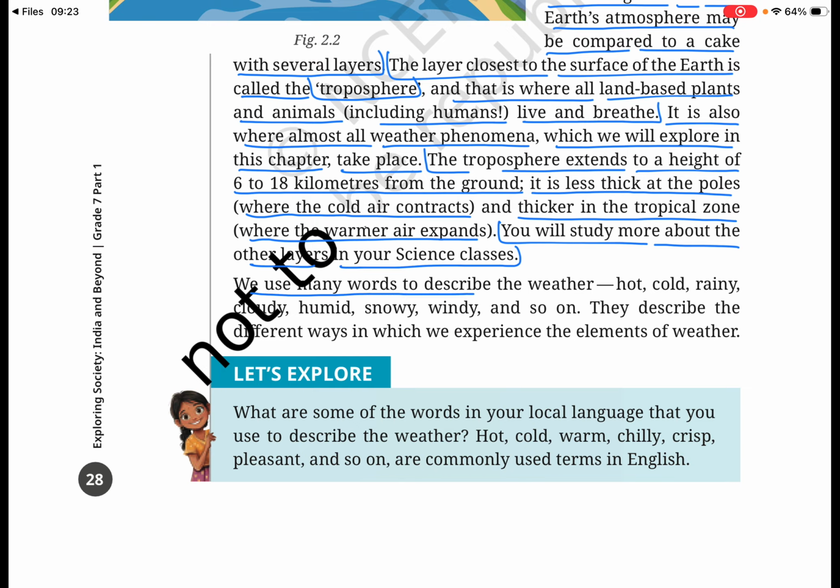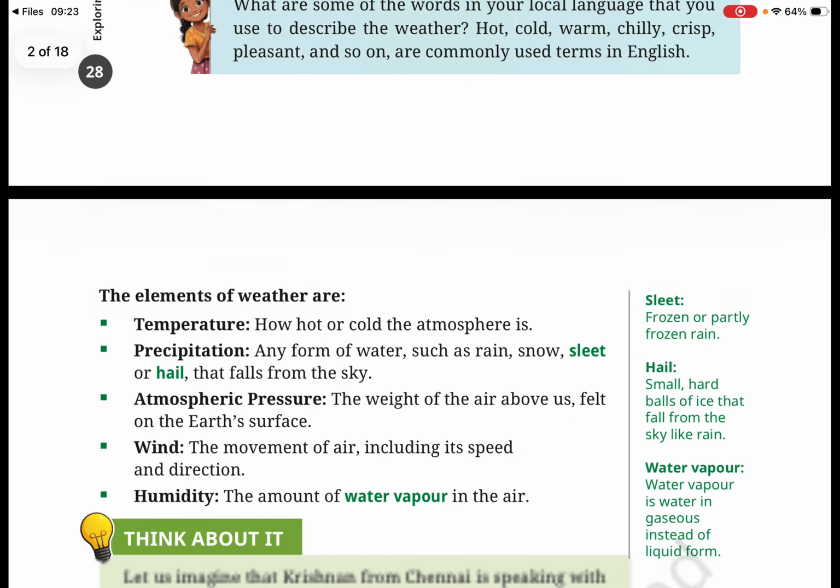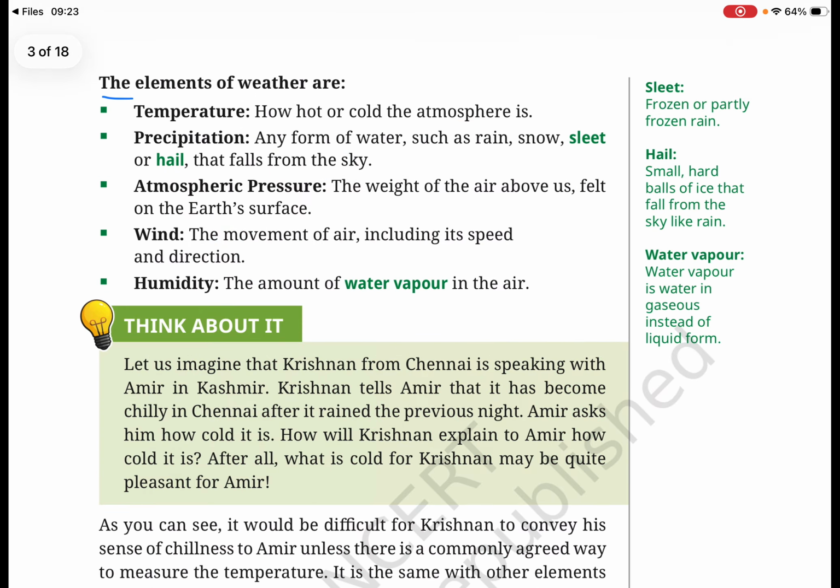We use many words to describe the weather: hot, cold, rainy, cloudy, humid, snowy, windy, and so on. They describe the different ways in which we experience the elements of weather. The elements of weather are temperature, how hot or cold the atmosphere is.